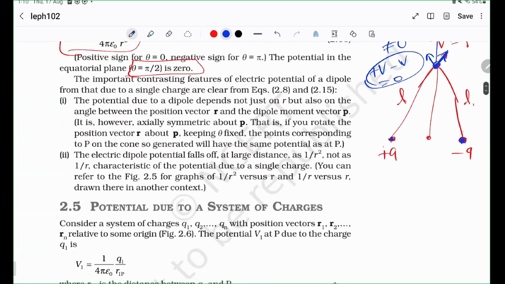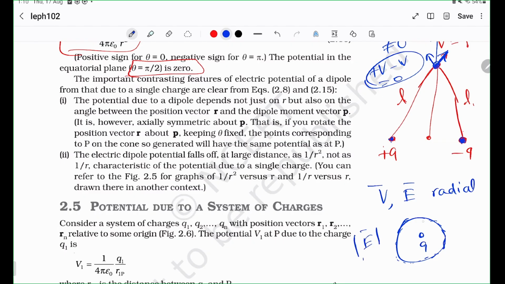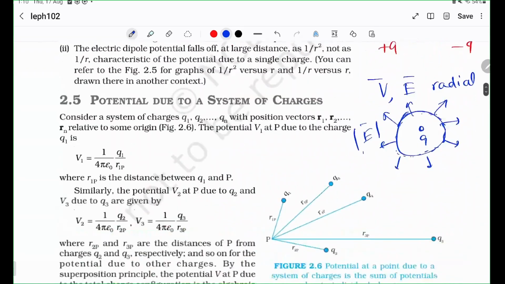Another fact I should emphasize is that potential and electric field due to a point charge are radial. That is, if you take a circle, or a sphere more accurately, around the charge Q, the value of the potential is the same at all points of the sphere, and the magnitude of the electric field is the same at all points. The directions are obviously different, they're obviously radial, but radial symmetry is an important point to keep in mind.